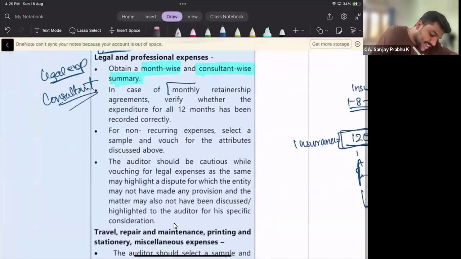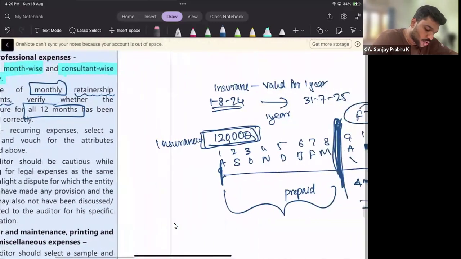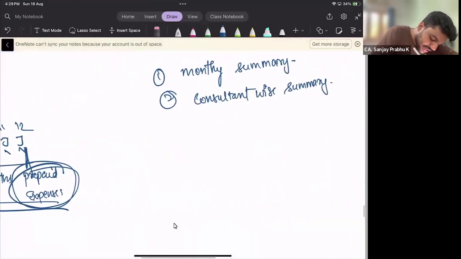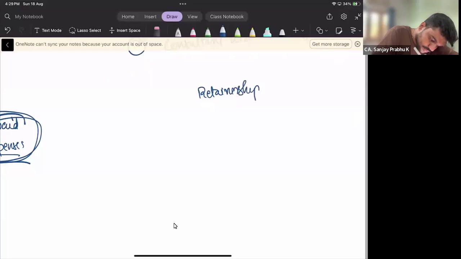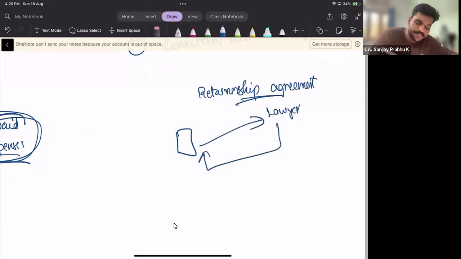Next, in case of monthly retainership agreement, verify whether the expenditure for all the 12 months has been recorded correctly. See, there are two types of consultant expenses. What you have to understand is retainership agreement. Say, for example, there is a company, there is a lawyer. This company has told the lawyer, you have to provide service to our company. Even if there is a case or there are no cases, you have to provide us services. For this, every month we will pay rupees 10,000 to you.